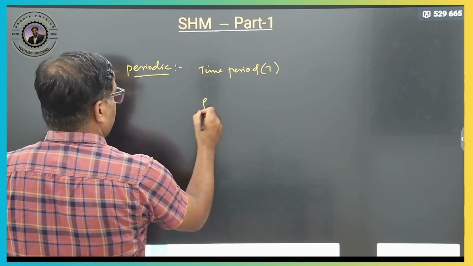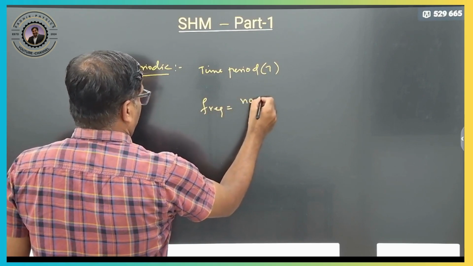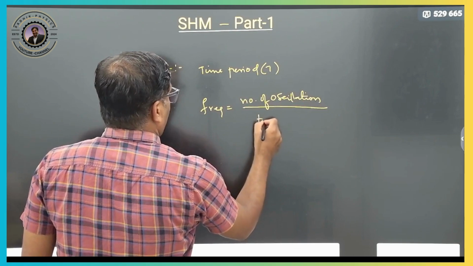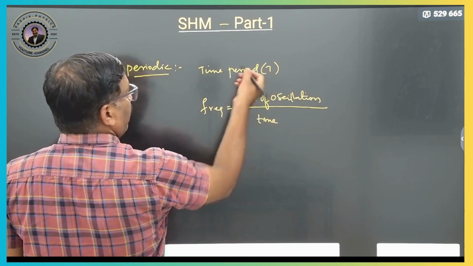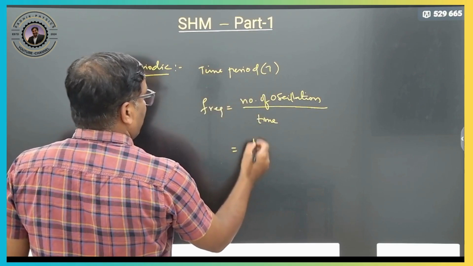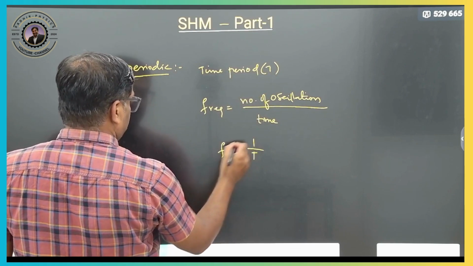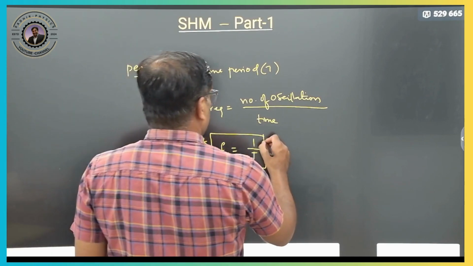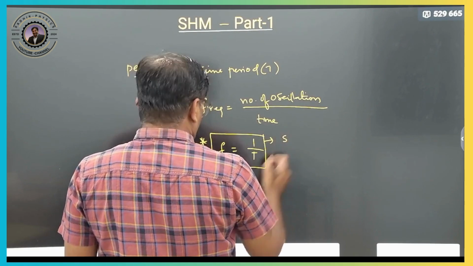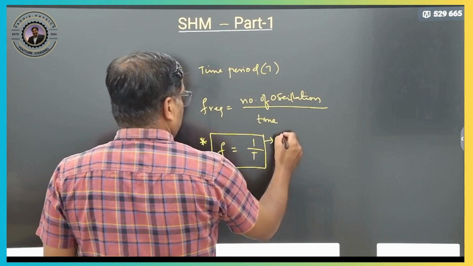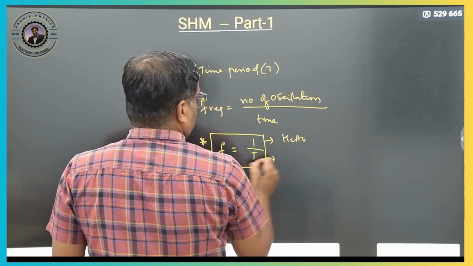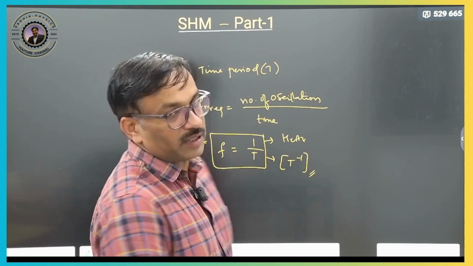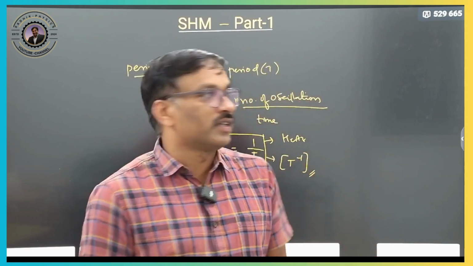What is meant by frequency? Frequency is nothing but the number of oscillations in a given time. For time period, the time taken to complete one oscillation is the time period. Frequency is nothing but 1 by time period. What is the unit? The unit is 1 by second, second inverse, which we call hertz also. So the SI unit is hertz, and the dimensional formula is T power minus 1.